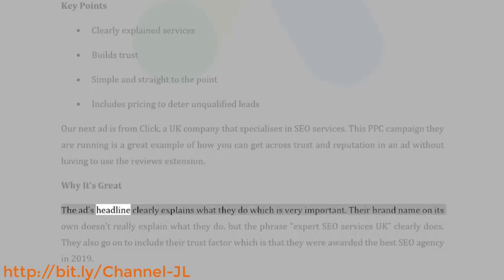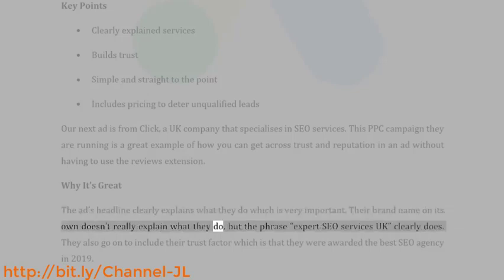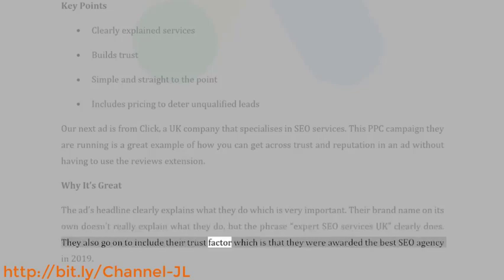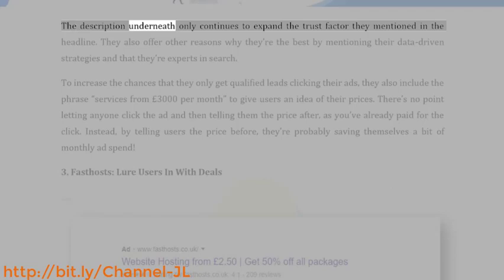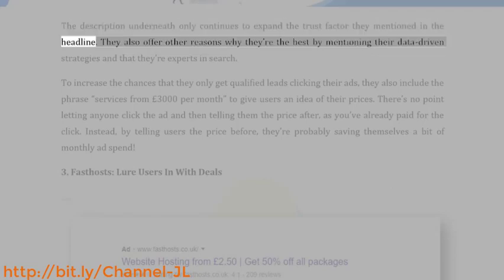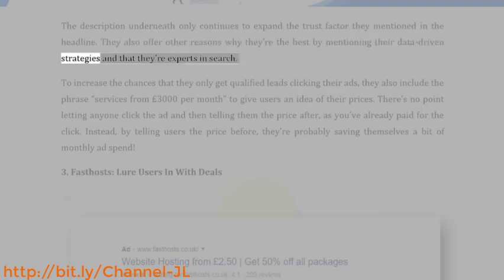Why it's great: the ad's headline clearly explains what they do, which is very important. Their brand name on its own doesn't really explain what they do, but the phrase Expert SEO Services UK clearly does. They also go on to include their trust factor, which is that they were awarded the best SEO agency in 2019. The description underneath only continues to expand the trust factor they mentioned in the headline. They also offer other reasons why they're the best by mentioning their data-driven strategies and that they're experts in search.